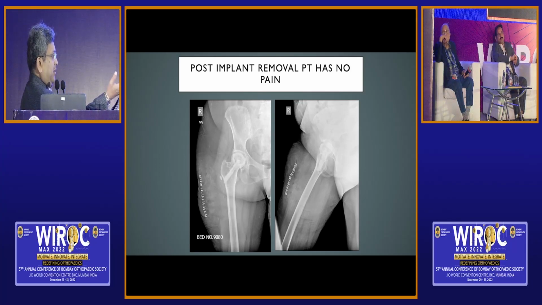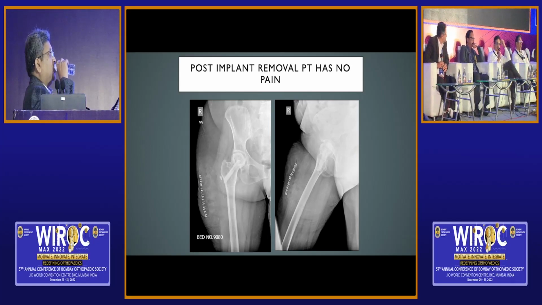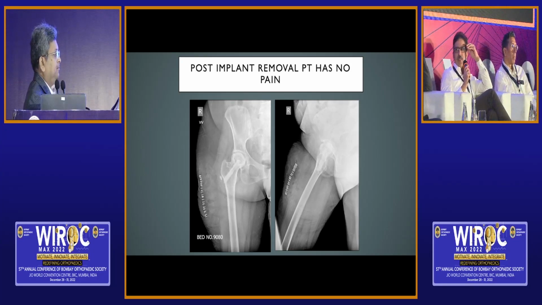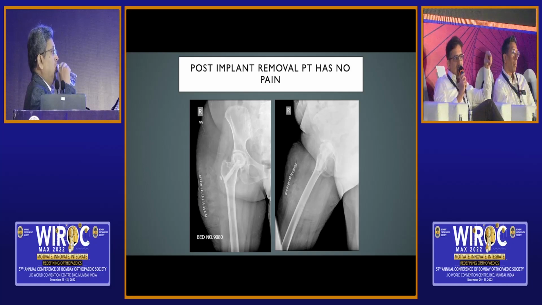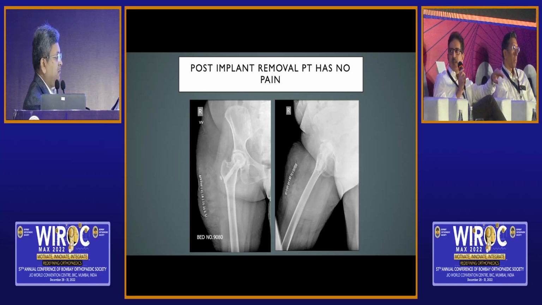So what happened, Avinash? Tell us the story of this patient. Basically, even though there is AVN, there are a lot of varieties. If there is no chondrolysis, if the cartilage is intact, basically the patient doesn't get much pain, even though there is a lot of collapse. And in this particular situation, even though there was collapse, the hip movements were pain-free. I removed that implant and put cement in the place to prevent the collapse, so that further collapse doesn't happen.